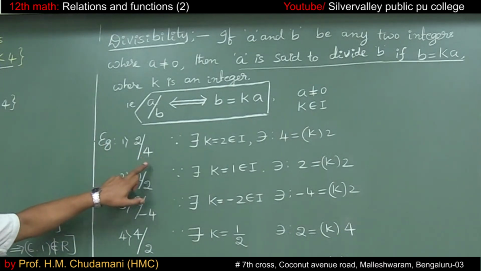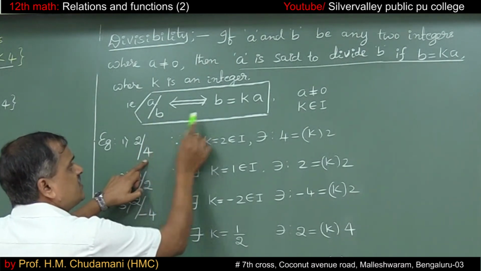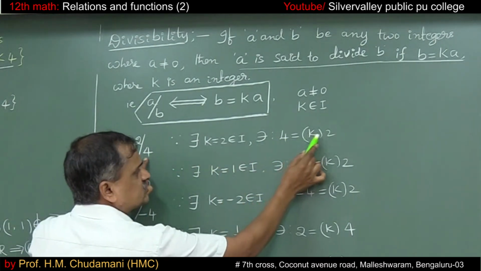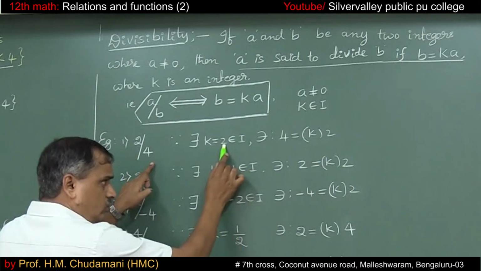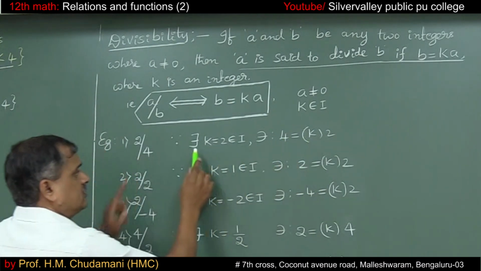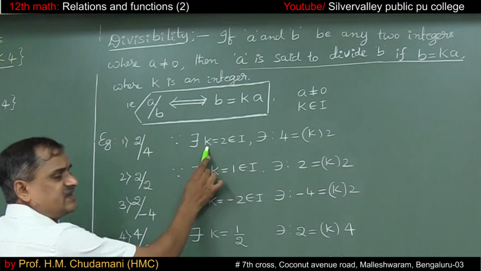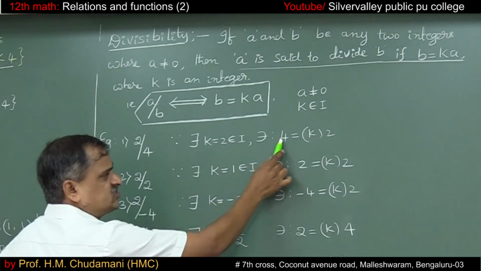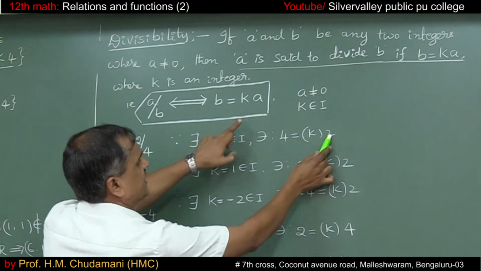So 2 divides 4, because B is equal to K times A: 4 equals K times 2, so K is equal to 2, and 2 is an integer. 2 into 2 is 4. So 2 divides 4 because there exists an integer K equal to 2 such that B equals K times A.